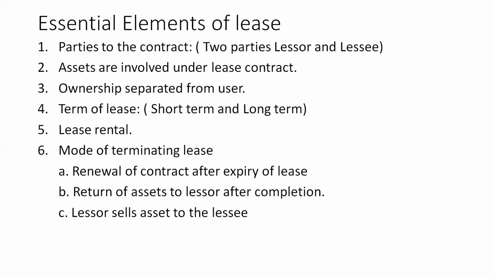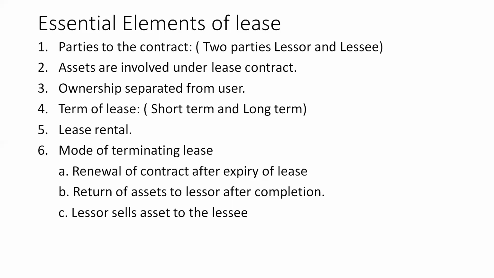Sometimes the lease contract can even be 999 years, that is near 1000 years. The lessee cannot terminate the contract till the contract is over. So in the case of long term contracts, the usage will be made by the lessee for a long period of time.